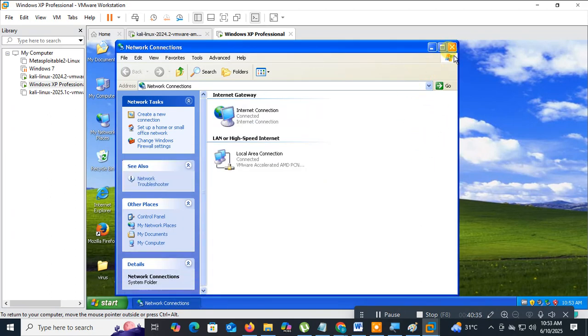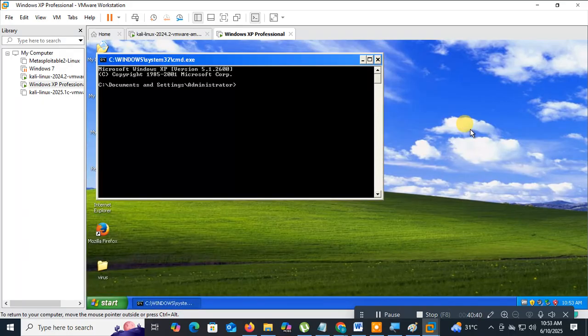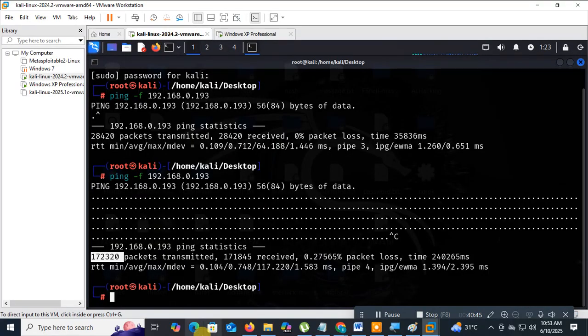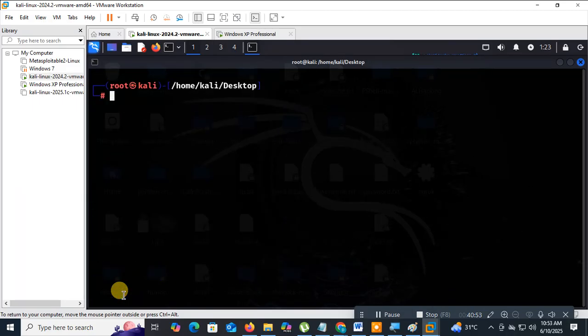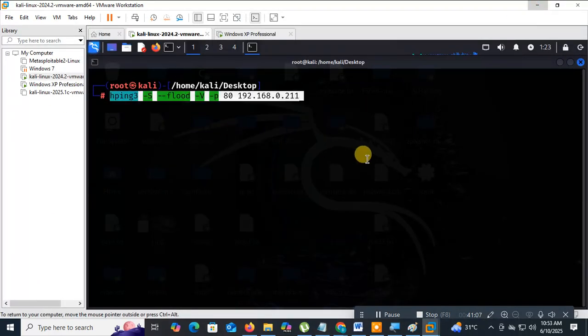So now again go to the target computer and check the IP config. That is 193. Now click on clear here by typing the command clear. Then what is the command here? This is the command. What is the attacker IP address here? 193. What is the IP address here? 193.